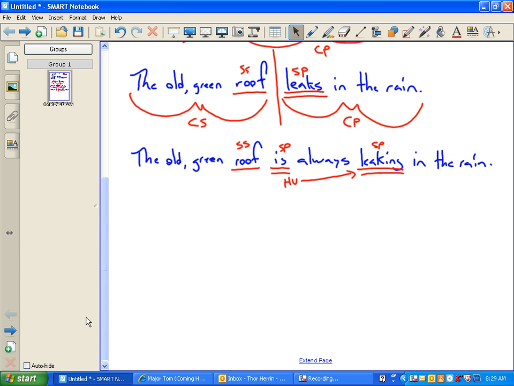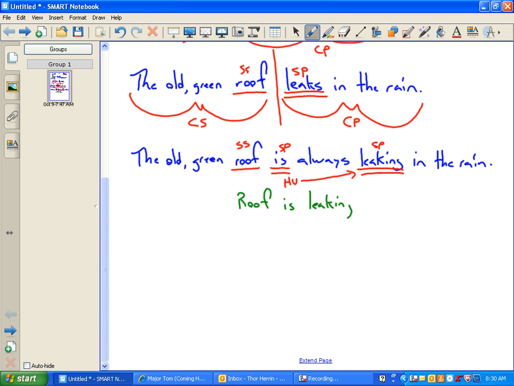I'll give you a clue as to how to find if you've got the simple subject and simple predicate. It'll actually work as a sentence. Roof is leaking. Now, if I take out the is, roof leaking, is that a complete sentence? No. The simple subject and simple predicate will always work well together to form a short little sentence that makes sense. A very simple sentence.